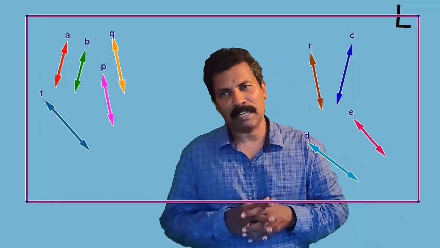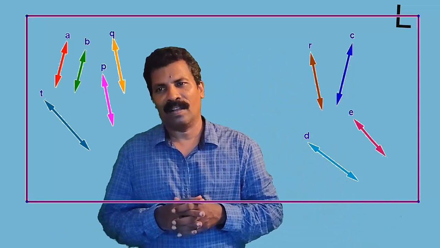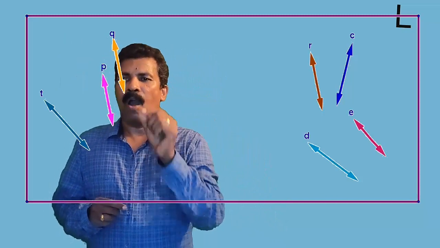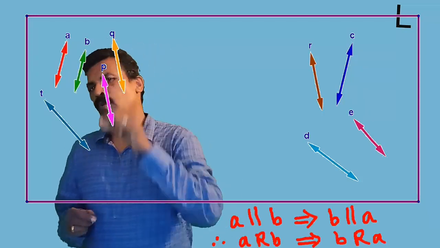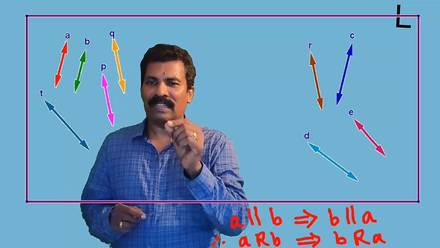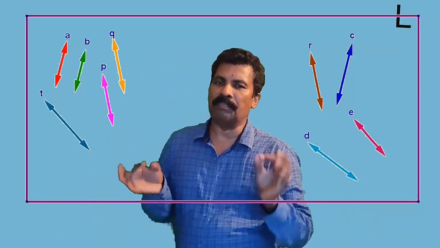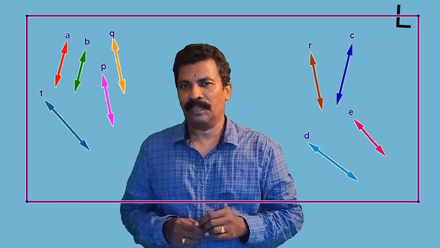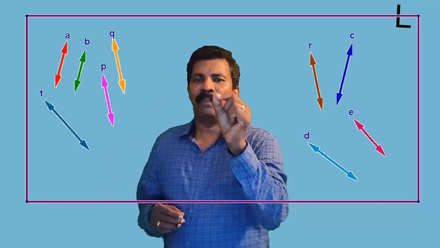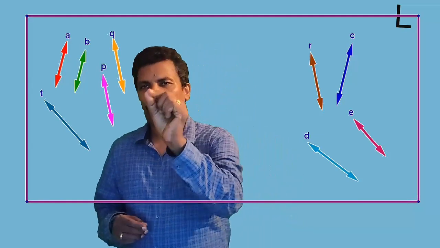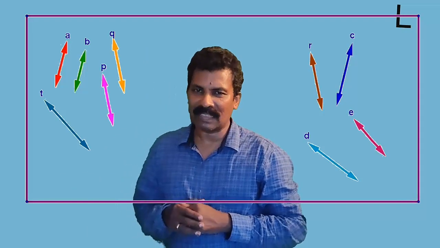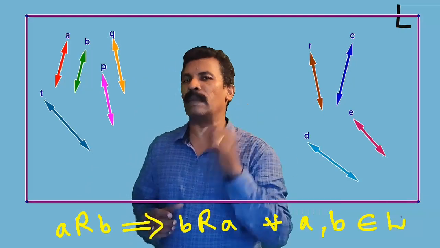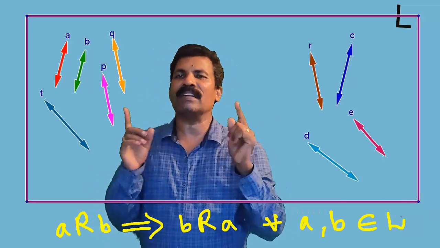Now we shall deal with the symmetry. We see that A is parallel to B. Also, we may see that B is parallel to A also. That is, A is related to B implies B is related to A. Now consider P and Q. P is related to Q implies Q is related to P also. Thus, whenever A is related to B, we see that B is related to A also. Hence, the given relation is symmetric.